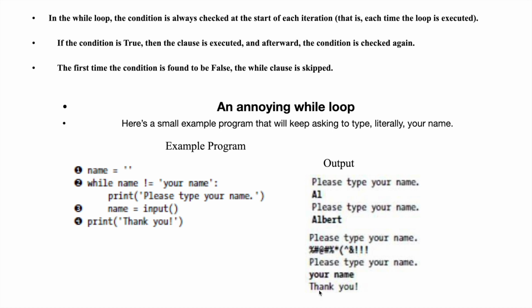So until you enter the string your name, it keeps on asking your name continuously. If you give other inputs than the string your name, it keeps on asking for the name. Literally, you can't come out of it. That's why it's an annoying while loop. Right? Hope you're understanding, guys.